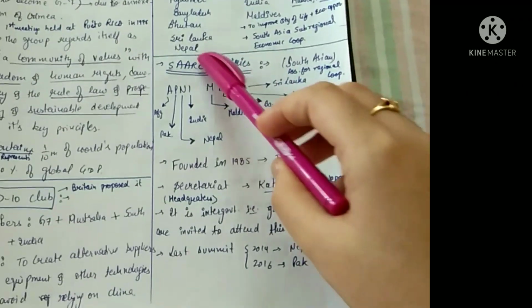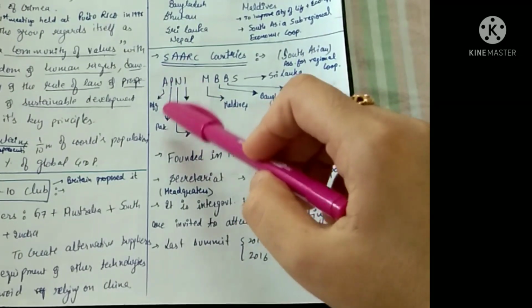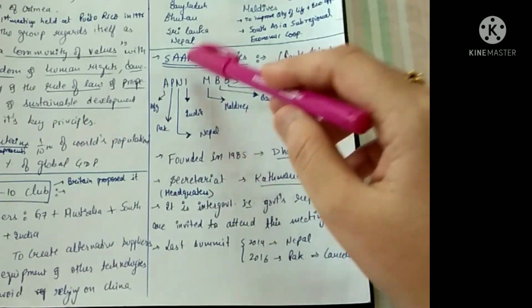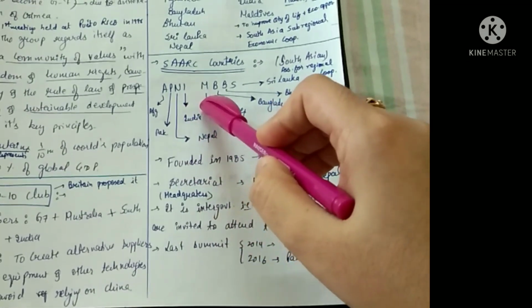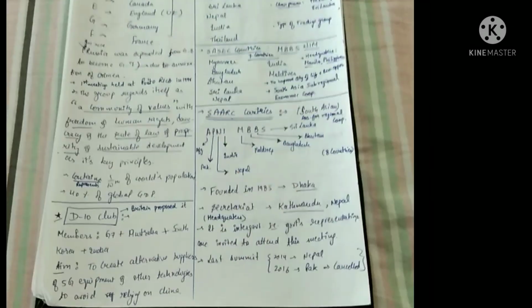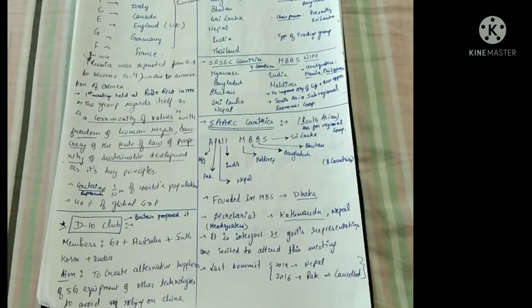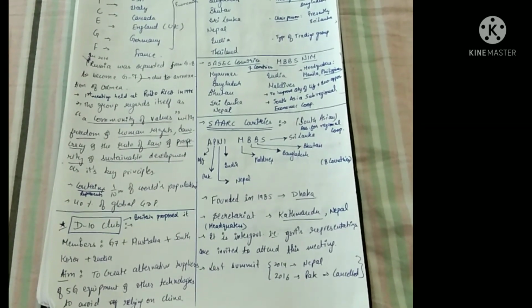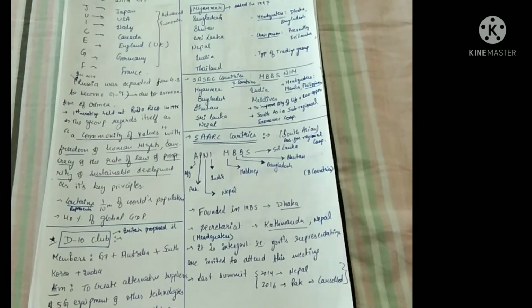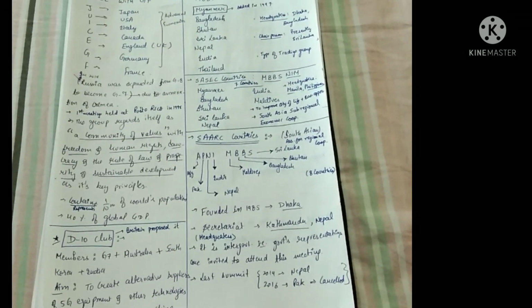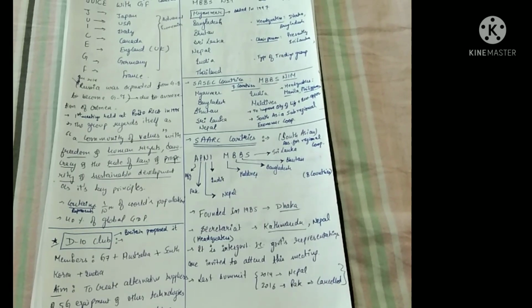And guys, in Apni, A stands for Afghanistan, P for Pakistan, N for Nepal, I for India. Remember this fact that India is included in SAARC countries. So let us revise which groups contain India as a member. First one is BIMSTEC, second one is D10, third one is SASEC countries, and the fourth one is SAARC.